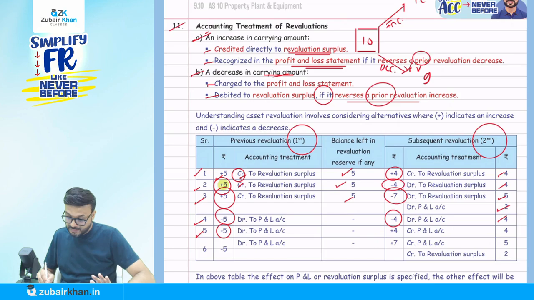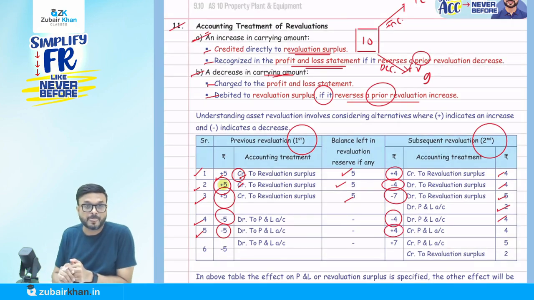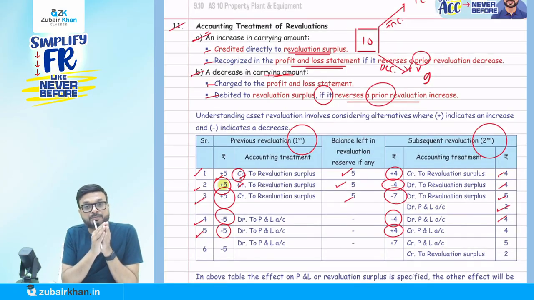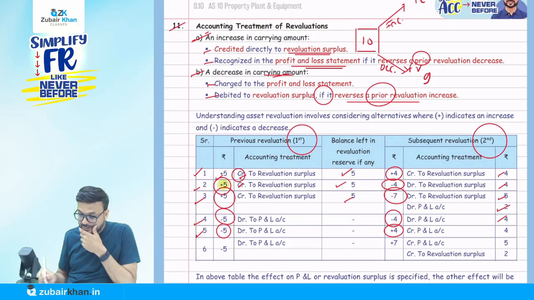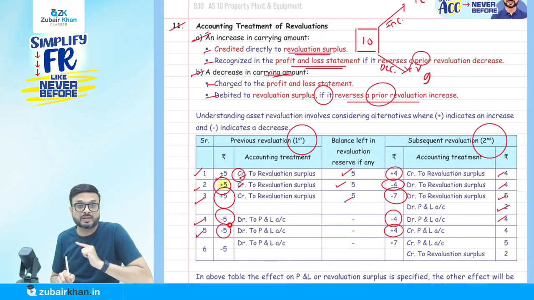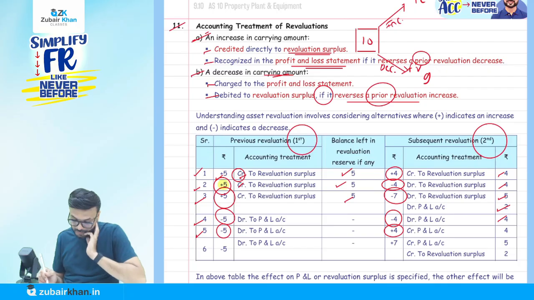Okay. Now it is increased by 5. Now this is interesting. In my first revaluation it went down by 5. So what we have done: P&L account debited and PP credited. Now it increases by 5. So we cannot credit to revaluation surplus because previously it was debited to P&L. So the maximum we can credit to P&L is how much? 5. So the point is that if it is increased, credit to revaluation surplus, but in the P&L account, if it reverses the